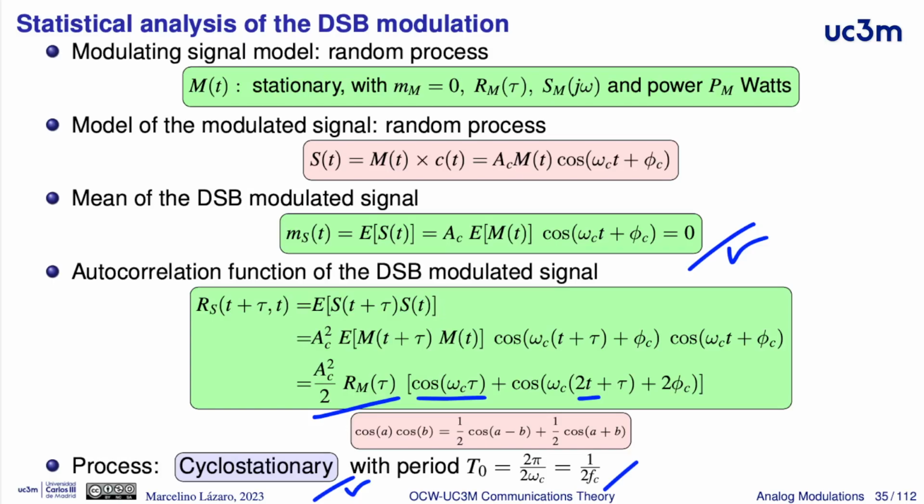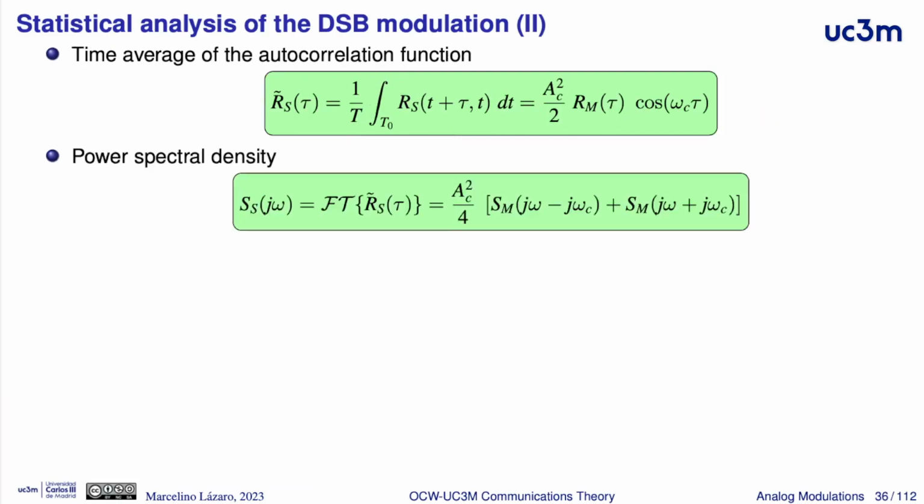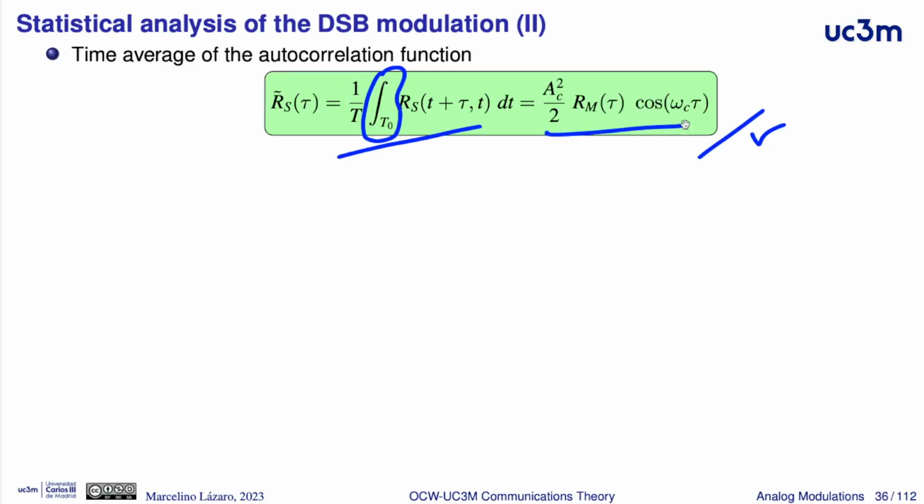And then we have the second term, this cosine over here, with the dependence on t. But taking into account that we have the integral in one period, the integral in an integer number of periods of a sinusoid, in this case this cosine, is 0, therefore we can remove this term in the time average of the autocorrelation function, and we have only the first term. This is the result that we finally obtain for this time average.